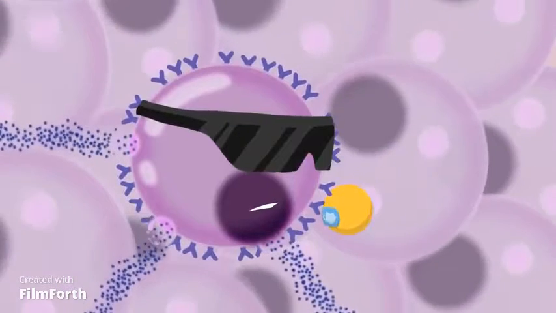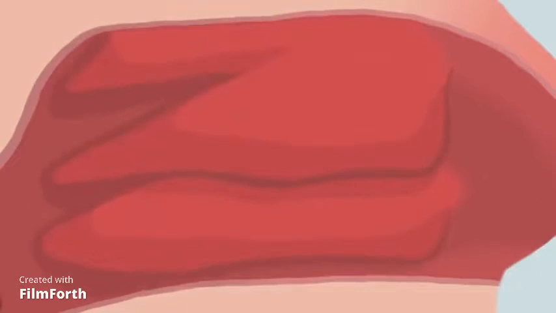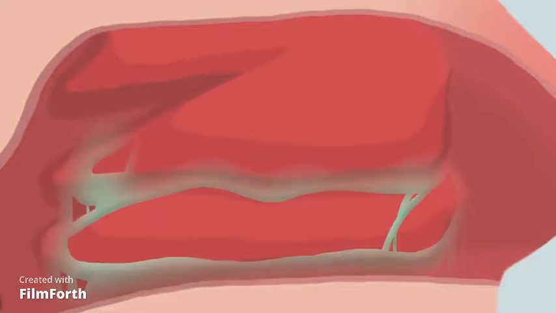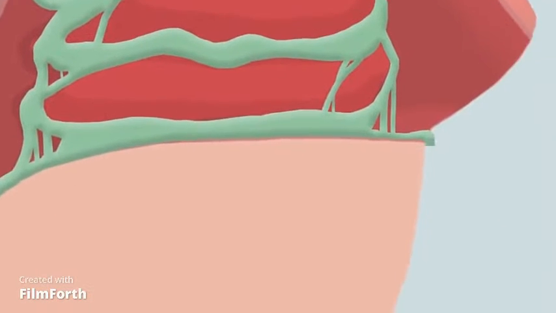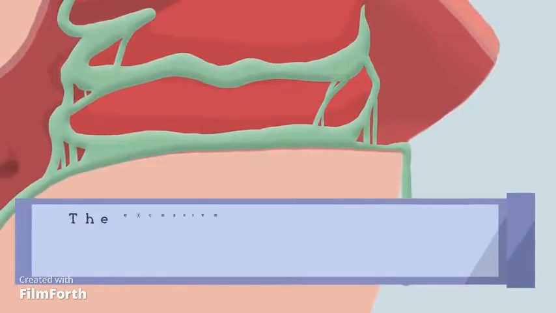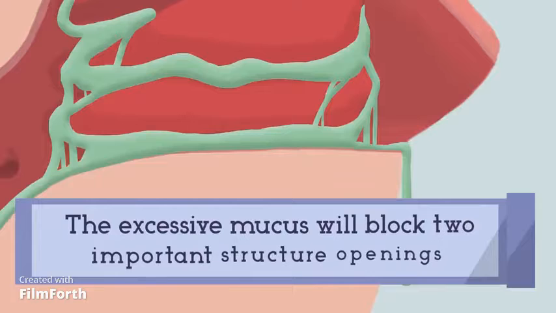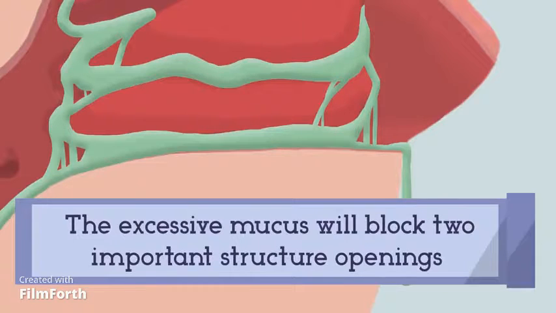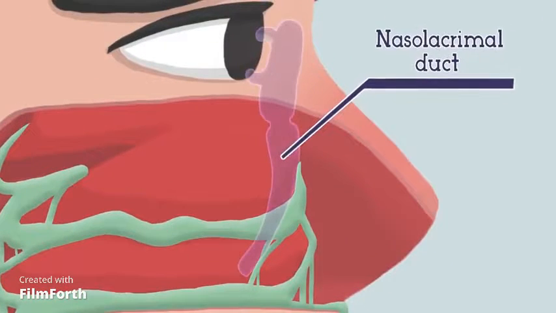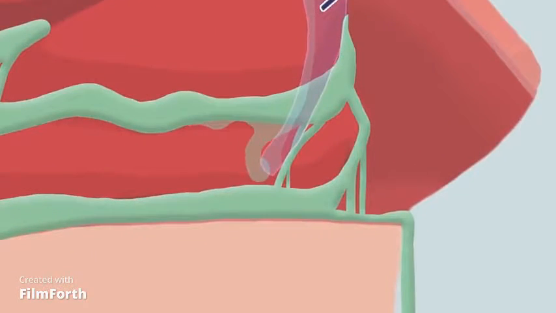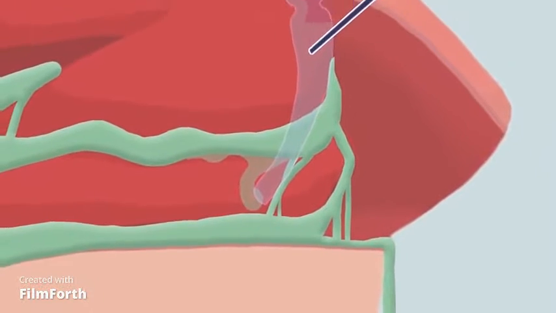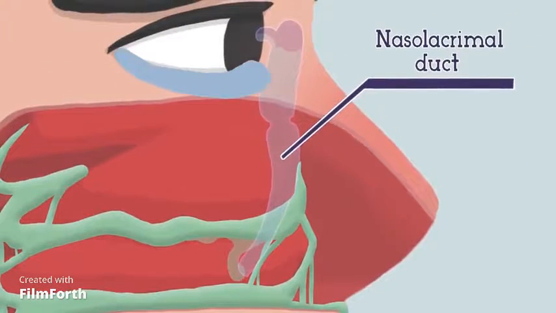Histamine will now cause inflammation and swelling up of the nasal mucosa, which will then cause excessive mucus production. This results in nasal drip. This excessive mucus production will block two very important structures opening into the nose. 1. Nasolacrimal duct. The purpose of this duct is to drain tears from the eyes into the nose. But once blocked by excessive mucus production by allergic rhinitis, now you will start having watery eyes.